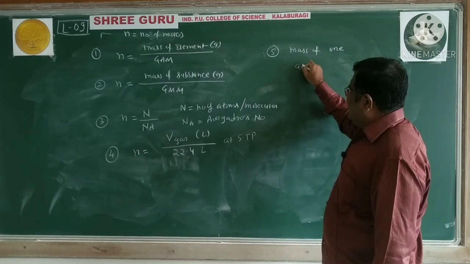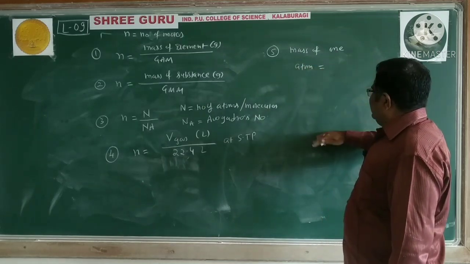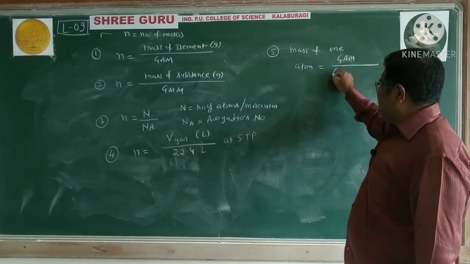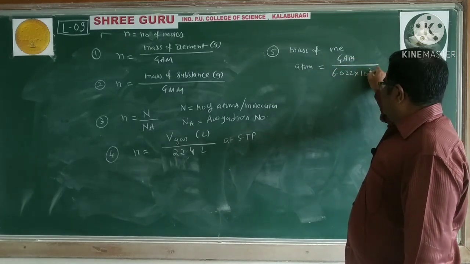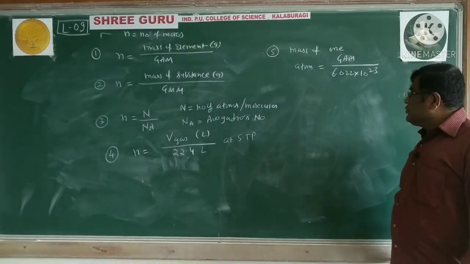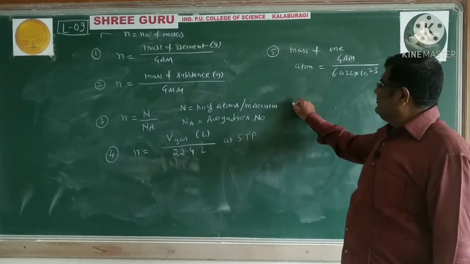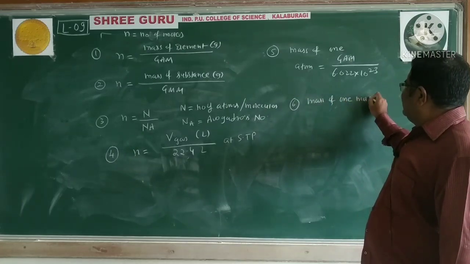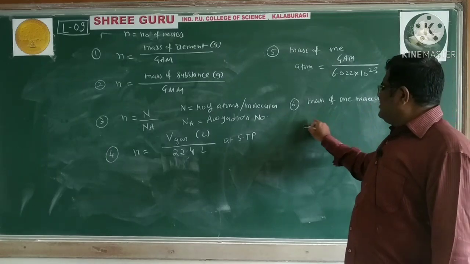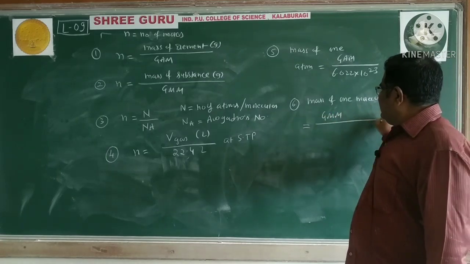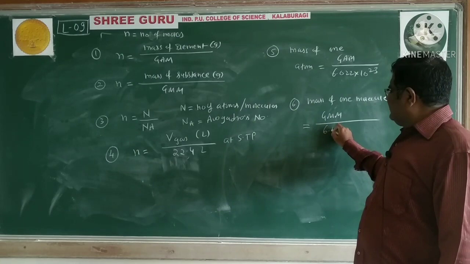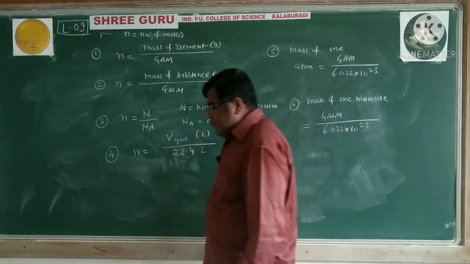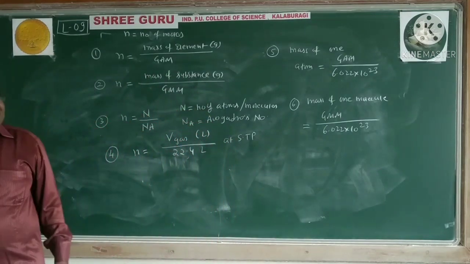Mass of one atom is equal to gram atomic mass divided by 6.022 into 10 raised to 23, and mass of one molecule is equal to gram molecular mass divided by 6.022 into 10 raised to 23.